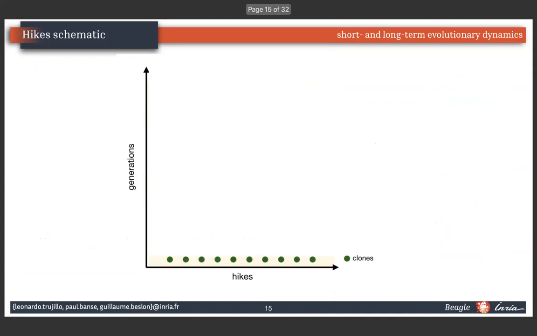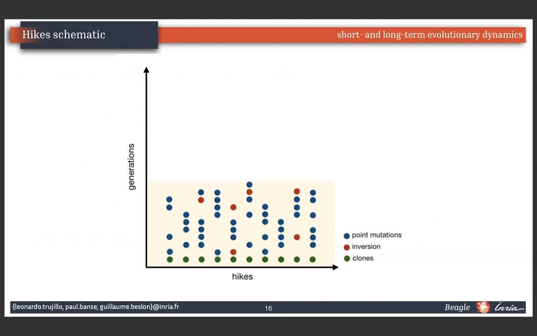So here, the vertical axis represents the evolution time step or generation. Green dots represent clones of a given initial genome. We simulate an adaptive walk for each clone, that is, an independent evolutionary trajectory for each clone. This is what we call a hike. Blue and red dots symbolize point and inversion mutations, respectively.